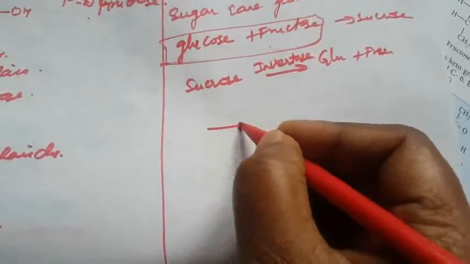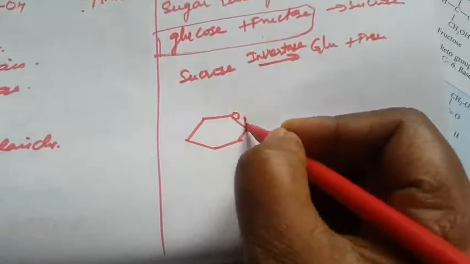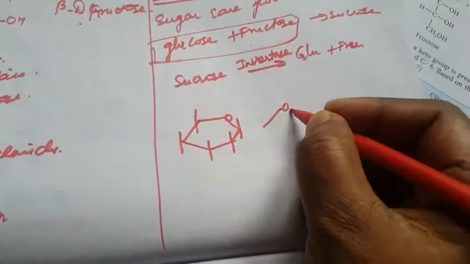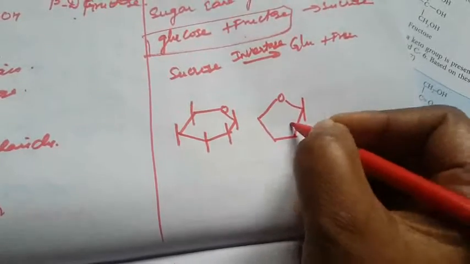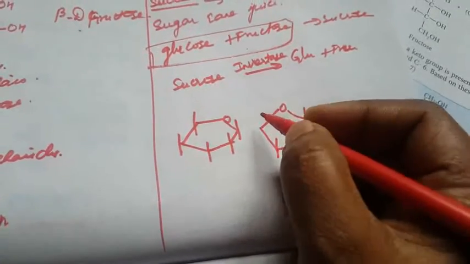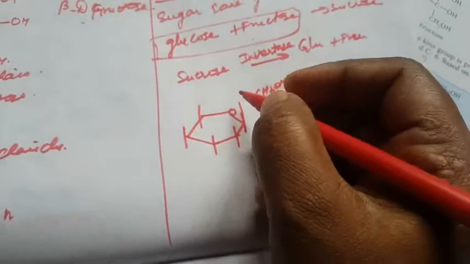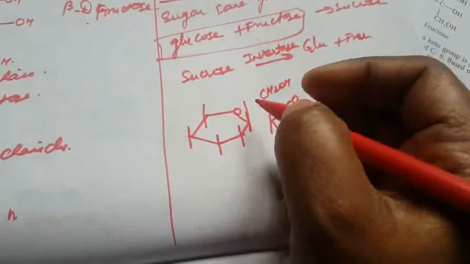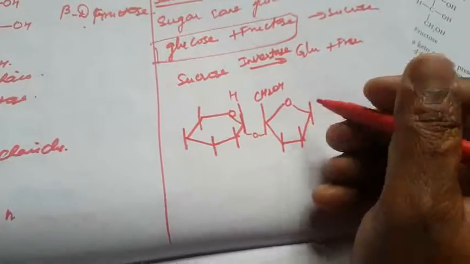So here is CH2OH, and H linked with the glycosidic linkage.